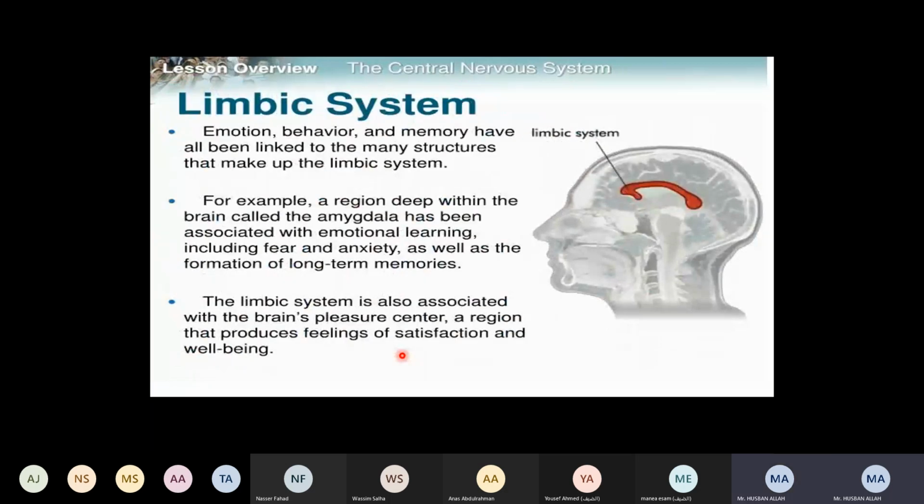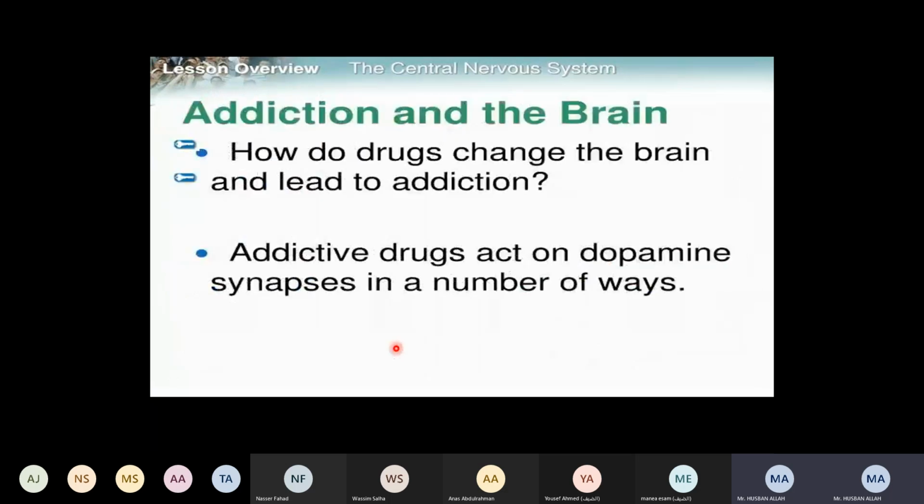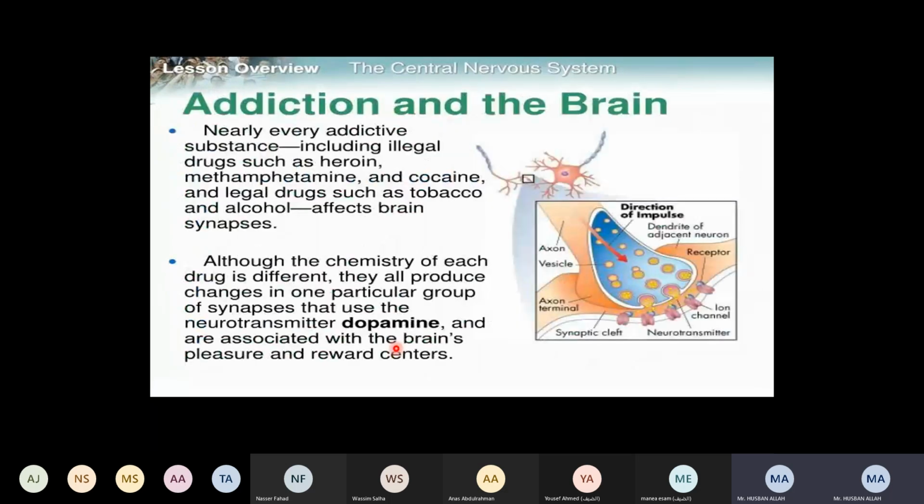This one, limbic system, right? Last one, limbic system we have. So it will affect which part? It will affect just the limbic system in the cerebrum. Most of the functions will be controlled by the cerebrum, right? Or further the subparts of the cerebrum.